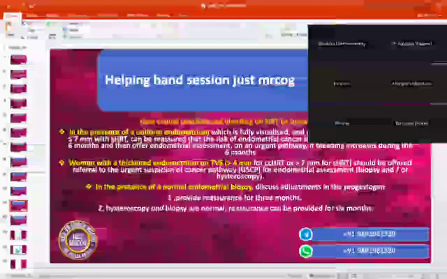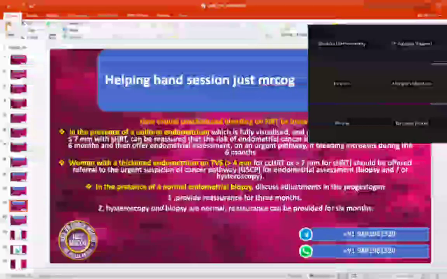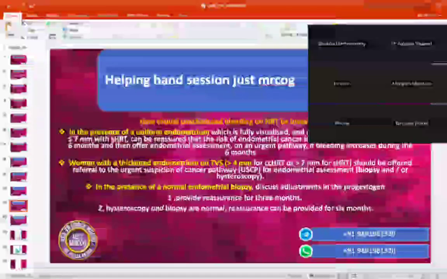Yes, ma'am. Okay. So now the patient has come to you. She is taking continuous combined HRT and her endometrial thickness is 5 mm. Okay, Mrs. Sarah, I have got the scan report of yours with me, and I see you're alone today. Would you like someone to be with you, as I need to discuss a lot of information, or continue? So she will tell the response.